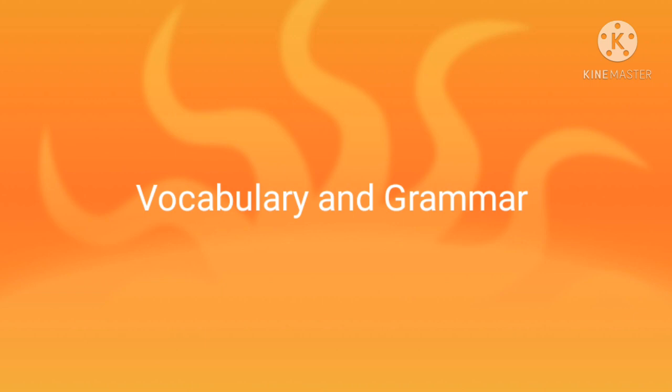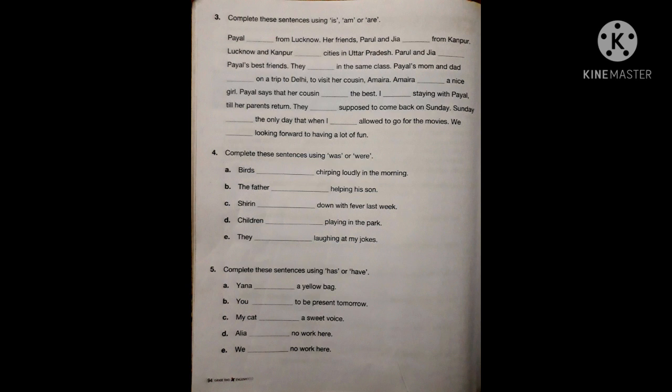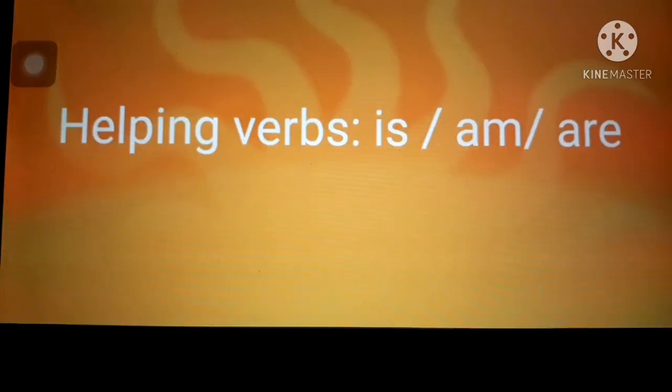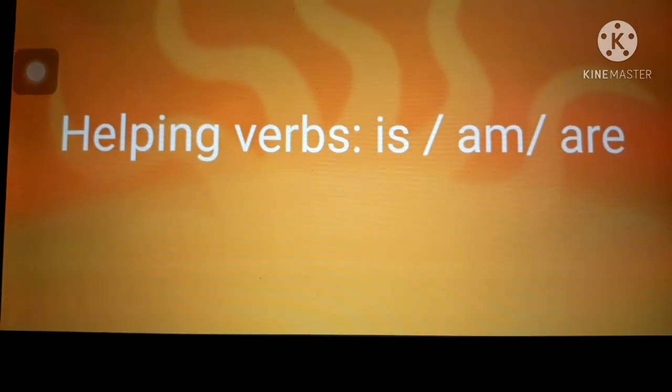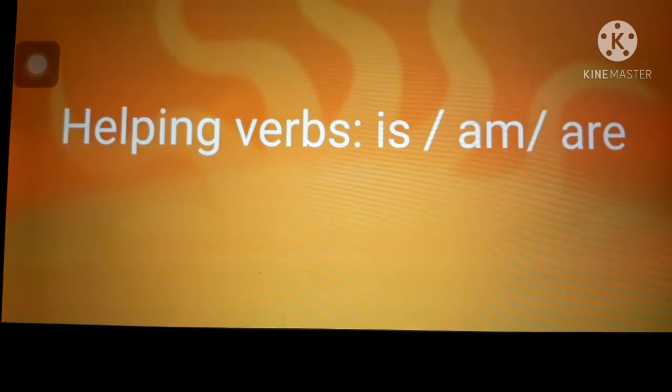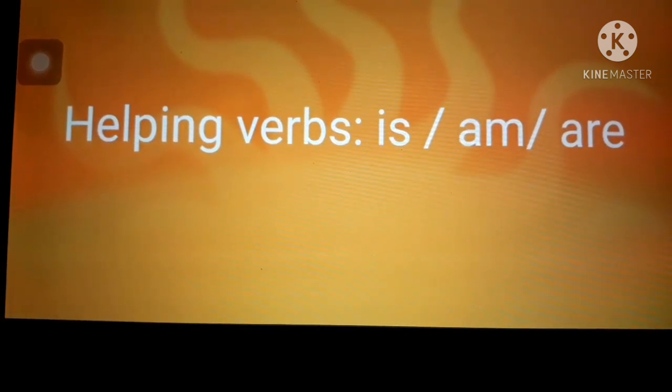Today we are going to see the remaining part of the vocabulary and grammar. Now children, let us go to the textual page, page number 94. Question number 3. Complete these sentences using is, am or are. You have already learnt about helping verbs is, am, are. Let us take a review.